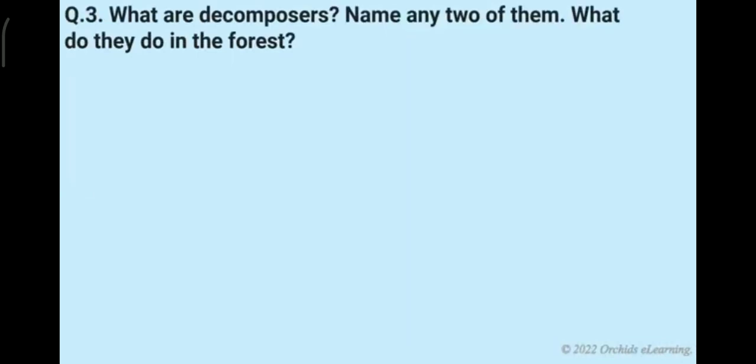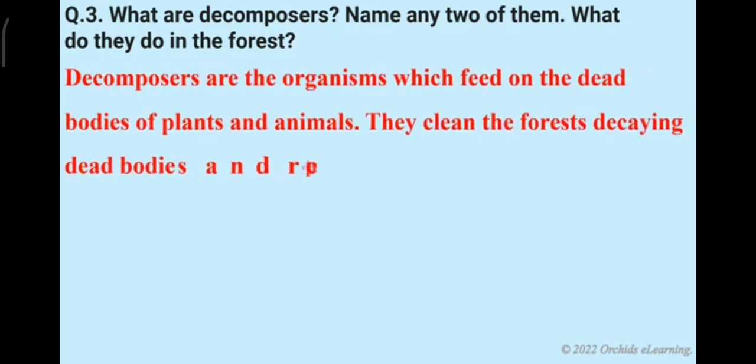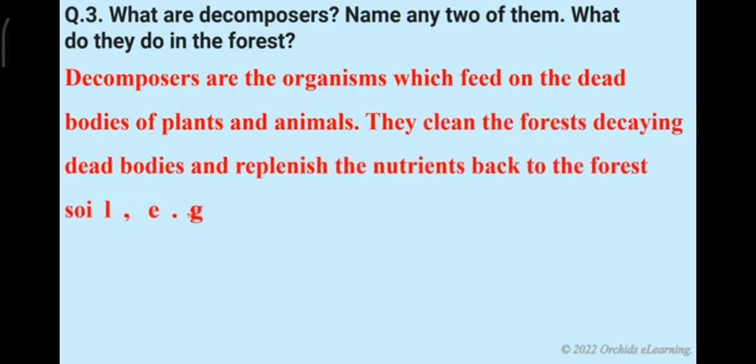What are decomposers? Name any two of them. What do they do in the forest? Decomposers are the organisms that feed on the dead bodies of plants and animals. They clean the forest by decaying dead bodies and replenish the nutrients back to the forest soil. Example, beetles and grubs.